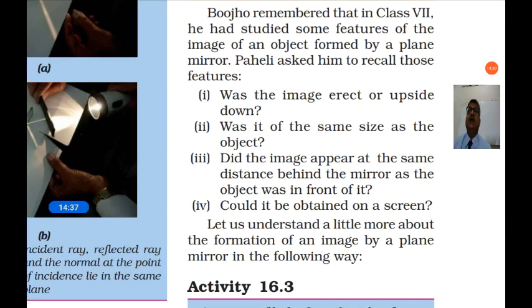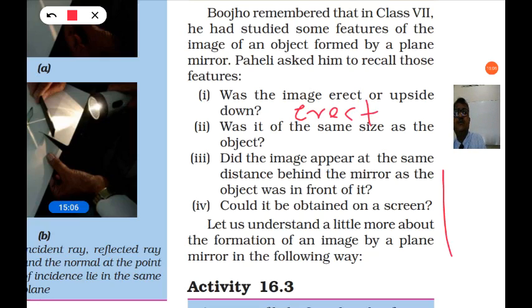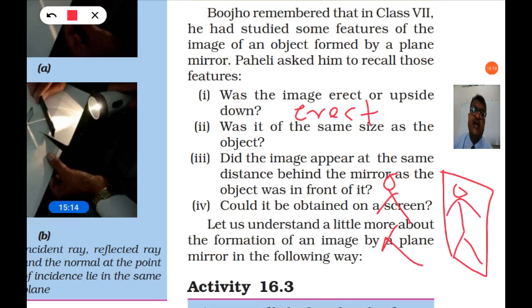And Bujo remembered that in class 7th he had studied some features of the image of an object formed by a plane mirror. So Paheli asked him to recall those features. Was the image erect or upside down? So if you see the image in the mirror, is it straight or upside down? It is always erect. If you stand in front of the mirror, say this is the mirror, and you stand here, you will see the image like this. So this is called an erect image. Head is up and legs are down.